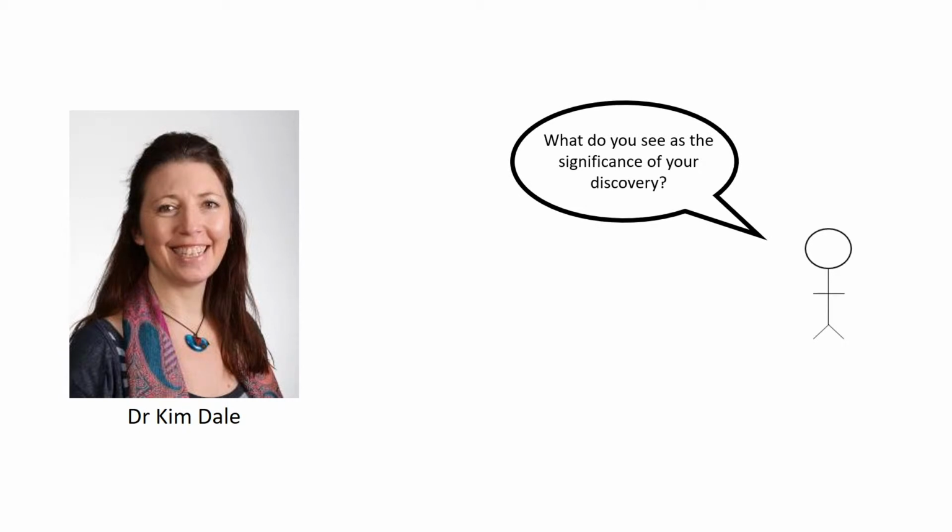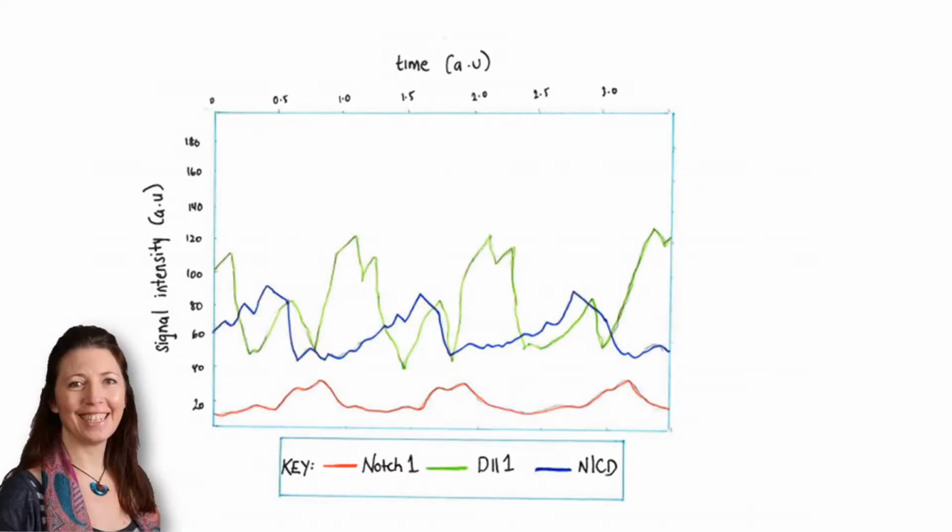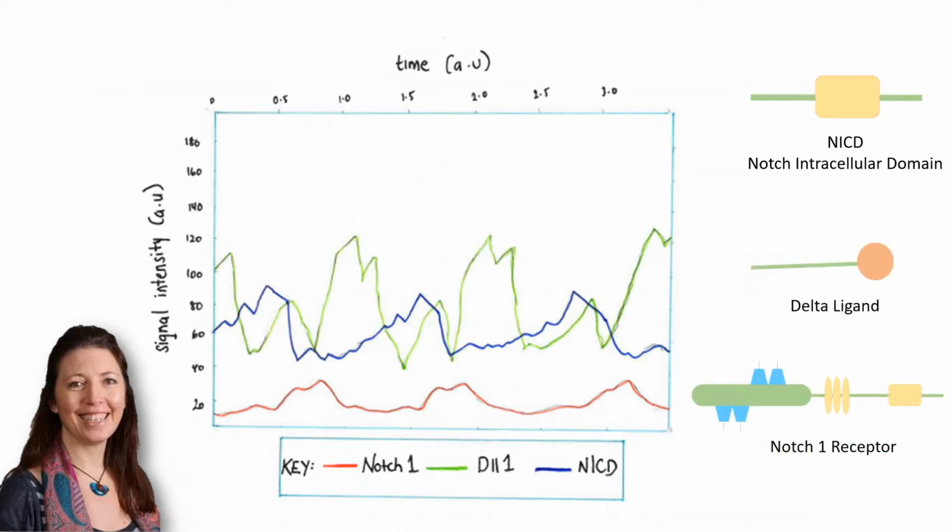A study by Kim Dale and Philip Murray looked into the idea of how intracellular oscillations are coordinated in the form of waves of expression across the presomitic mesoderm. When asked about the significance of her discovery, Kim replied that Notch and Delta oscillate at both mRNA and protein level. These were the first indications of dynamic expression at the level of obligate signaling components, not just intracellular components. This allows understanding of how neighbours can couple and synchronize. Both Notch1 and Delta1 mRNA expression oscillates in the presomitic mesoderm via a clock gene, and their transcription is likely to be regulated by the segmentation clock.